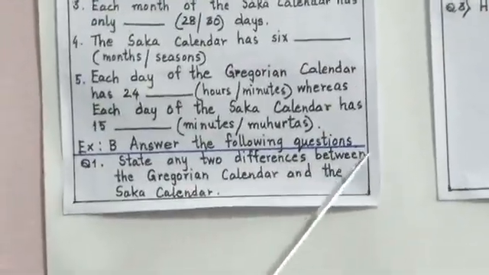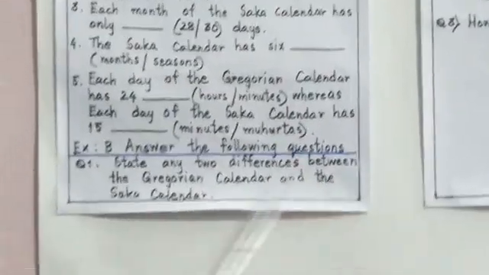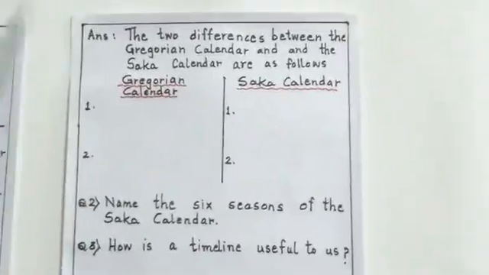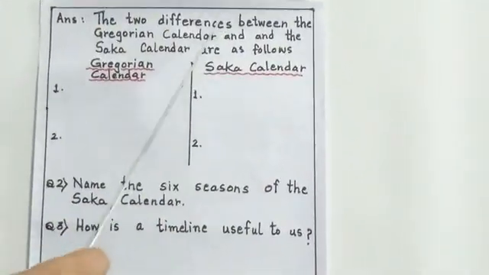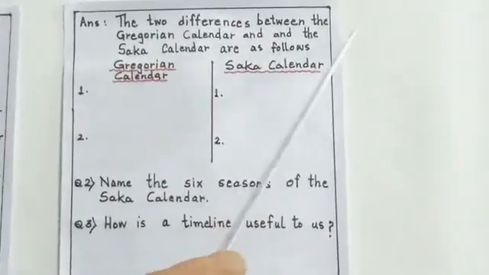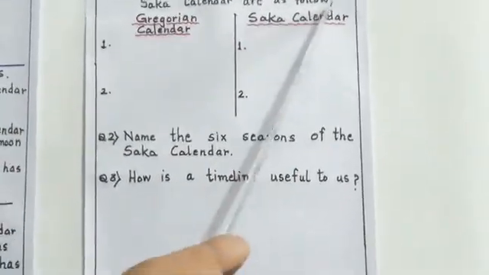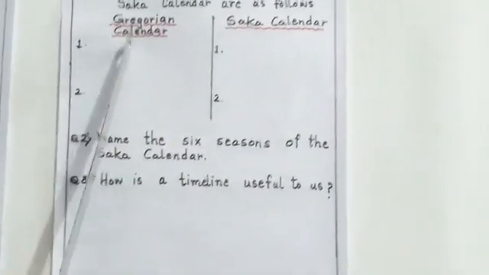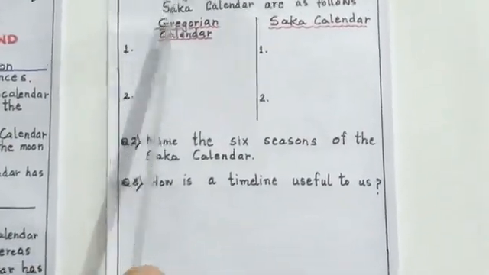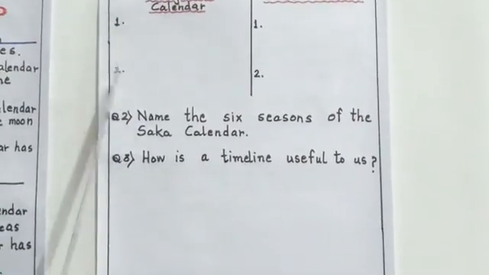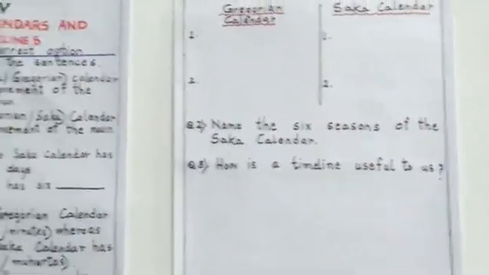State any 2 differences between the Gregorian calendar and the Saka calendar. Now this answer I will guide you how to write. You will start with the first line: The 2 differences between the Gregorian calendar and the Saka calendar are as follows. Then you draw a line and divide the page into 2 parts. For one half you write Gregorian calendar and for the other half you write Saka calendar, and below that you write the 2 points.